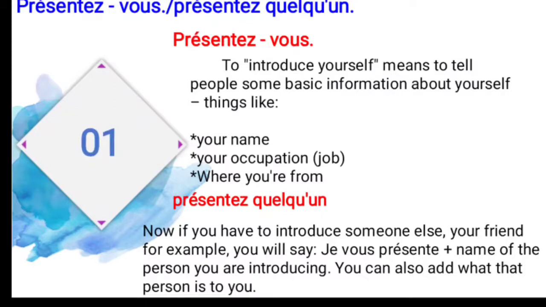And second is présentez quelqu'un, present someone. How do you present someone? If you have to introduce someone else, your friend for example, you will say je vous présente, I present to you, plus the name of the person, like Divya. She is from Paris. You can also add what that person is to you, the relation between you and that person.